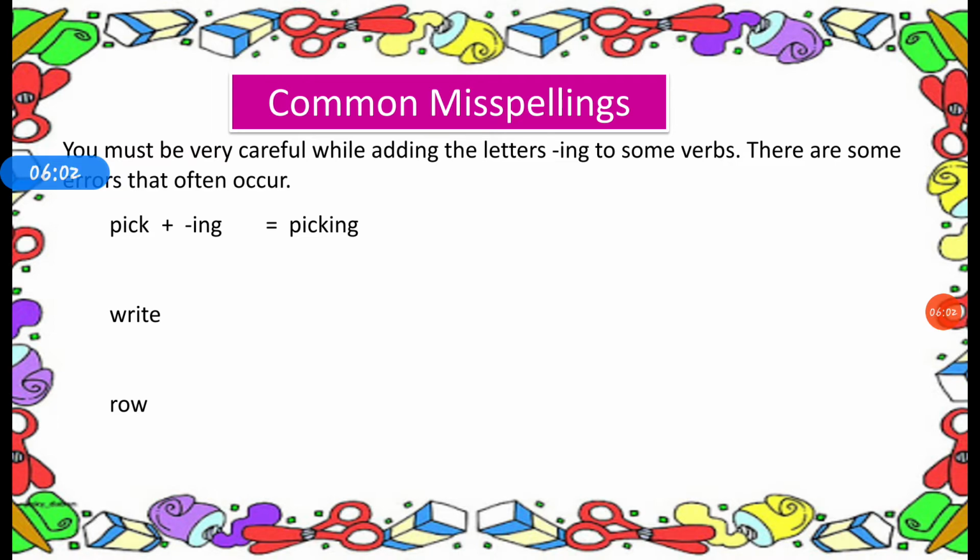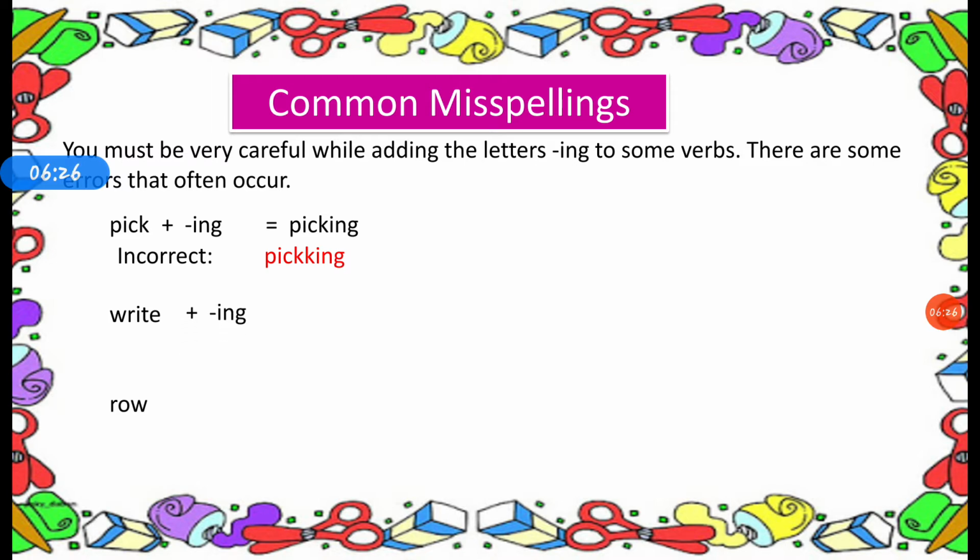But sometimes it is misspelled as P-I-C-K-K-I-N-G. Remember, the letter before the last letter is not a vowel, that is C. That's why we do not double the last letter.